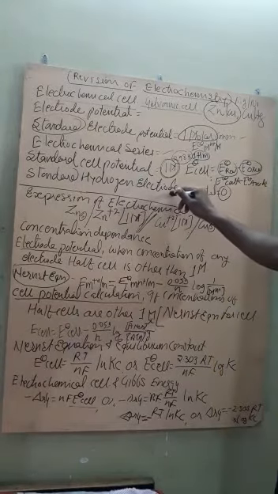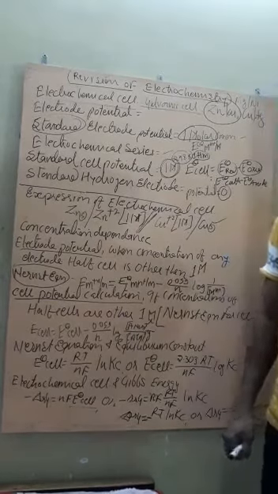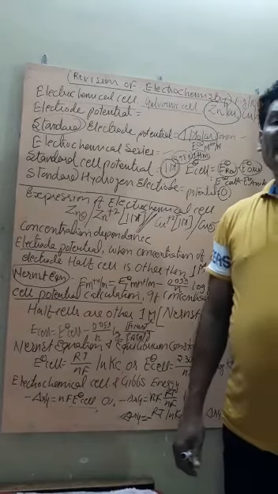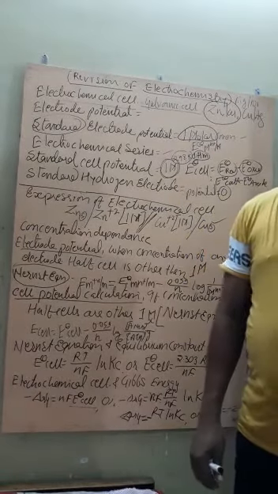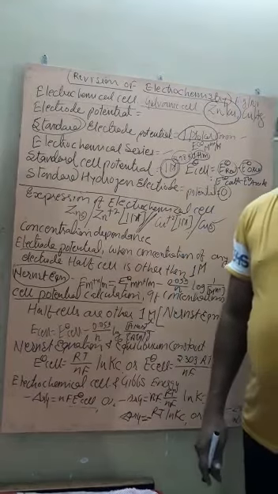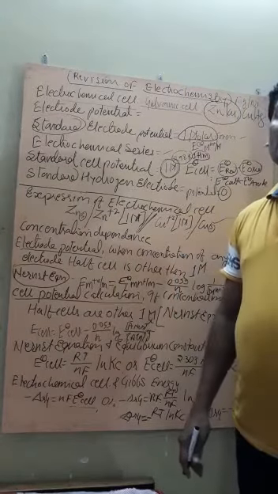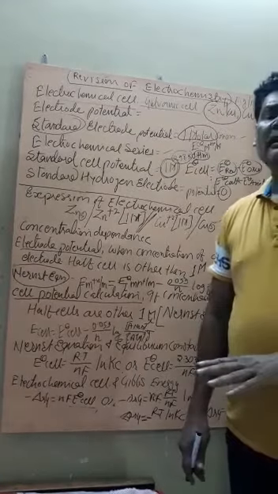It is made by dipping a platinum electrode in 1 M HCl solution or any acid solution, and from the top hydrogen gas at 1 atmosphere pressure and 298 Kelvin temperature is passed, where two types of reaction take place. One, H2 converts into H cation by releasing electrons. So if it is releasing electrons, it becomes the oxidizing anode.